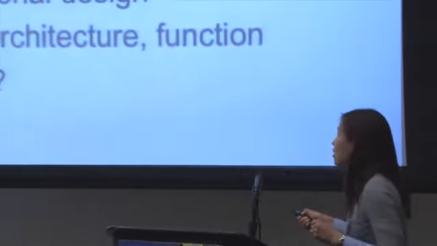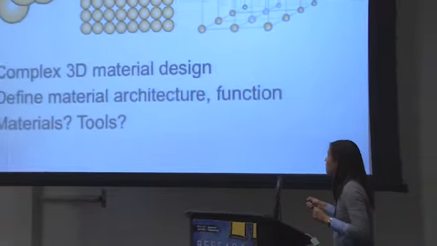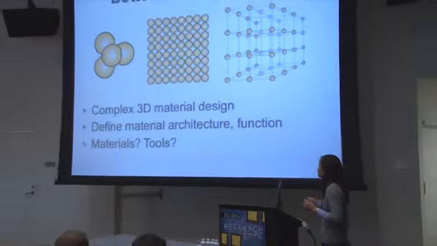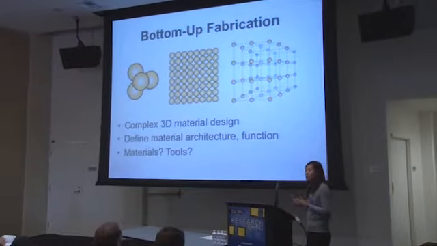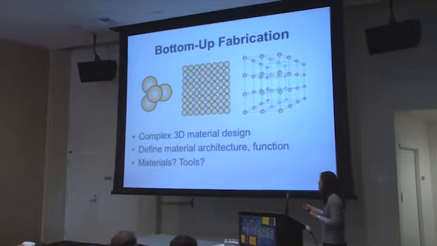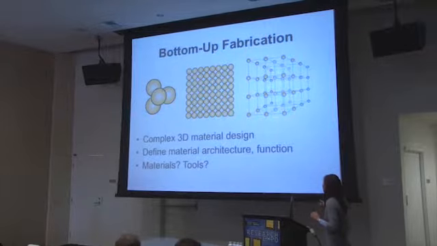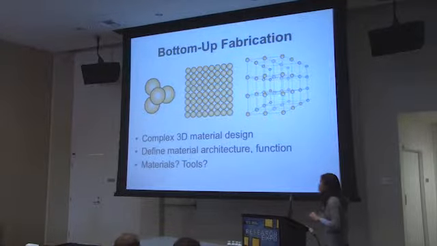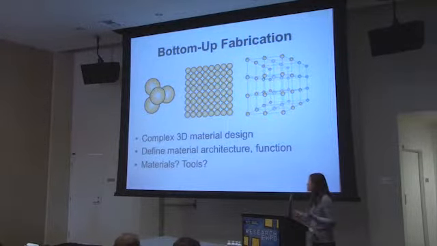So what happens when you start putting more and more of these particles together? That's really where my group comes in, because we're interested in figuring out how we do this with these nanoscale building blocks. For example, how do we build a cluster of 4 particles where the junction is somewhere in the middle of this little tetrahedron? Or how do we build a 2-dimensional array that's well ordered so we get some kind of plasmonic crystal? Or how do we take this a step further and organize these nanoparticles into a complex 3-dimensional material?